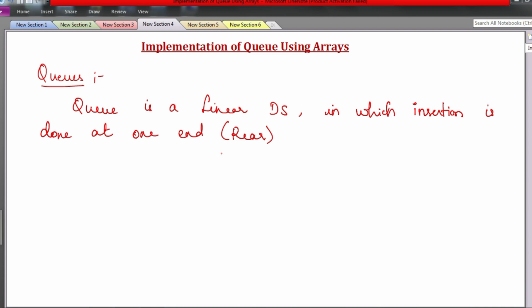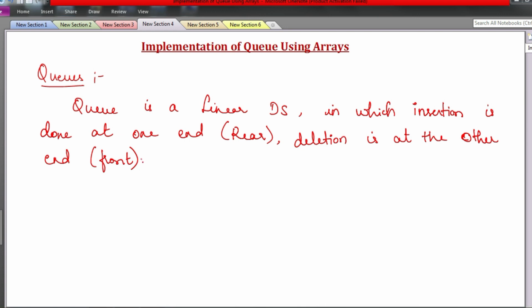We call one end the rear end, and that end is where we do the insertion, and deletion is done at the other end, called the front end. So a queue is a linear data structure in which insertion is done at one end, called the rear end, and deletion is done at the other end, called the front end.